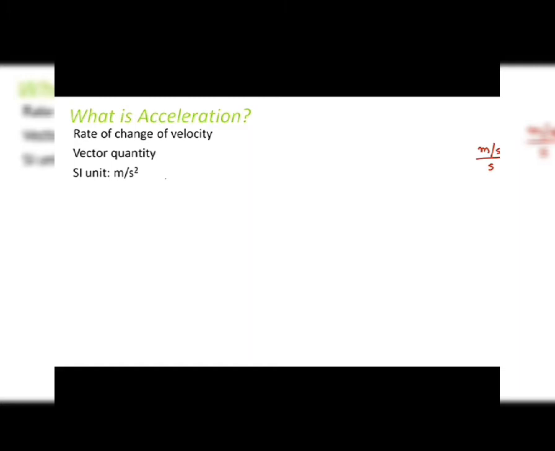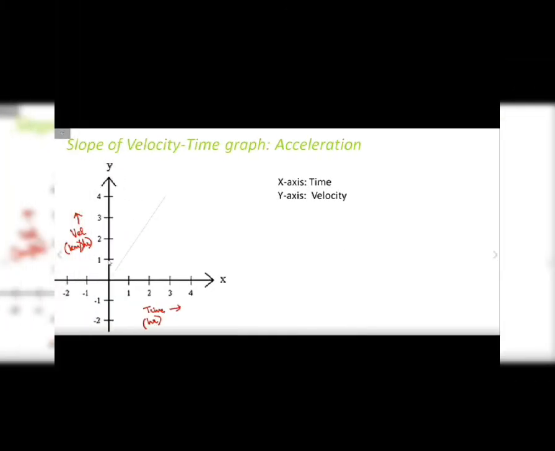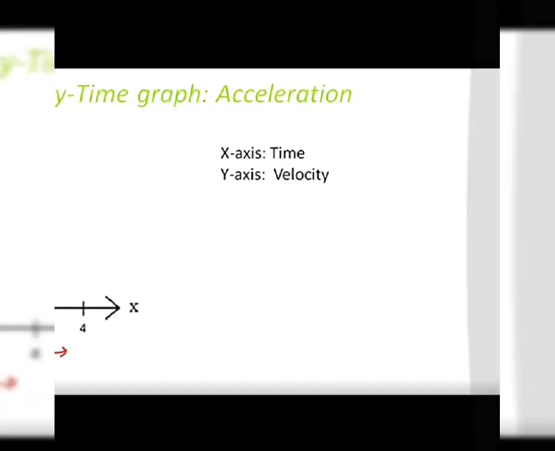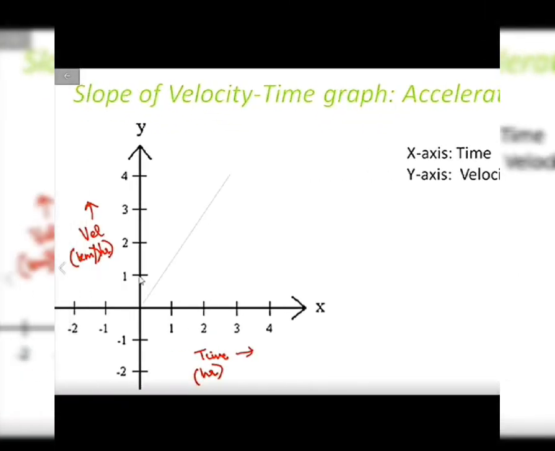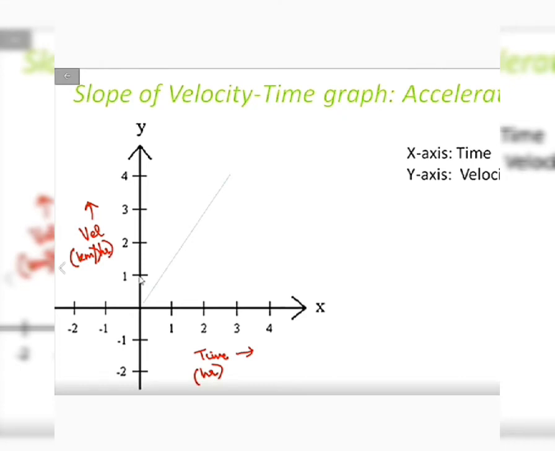Now in the previous lecture, we were talking about speed and velocity and distance time graphs. Now let's talk about the velocity time graph. What is a velocity time graph? It's basically a plot where you have time on the x-axis, as time is independent, and velocity along the y-axis, as velocity is the dependent quantity. So this graph tells us how the velocity is varying with time.